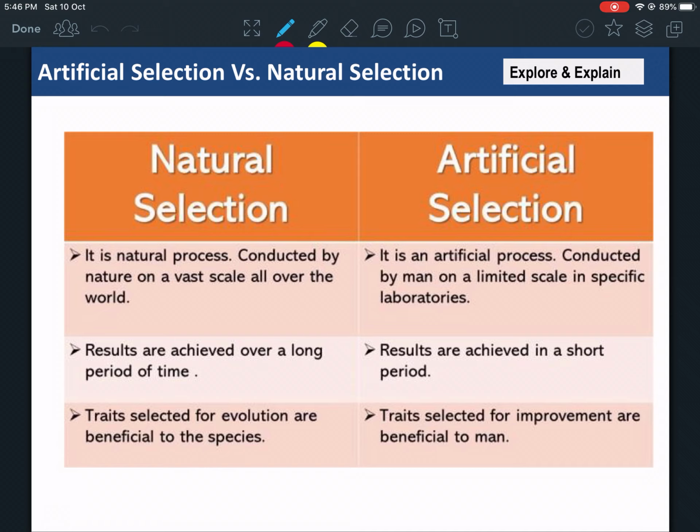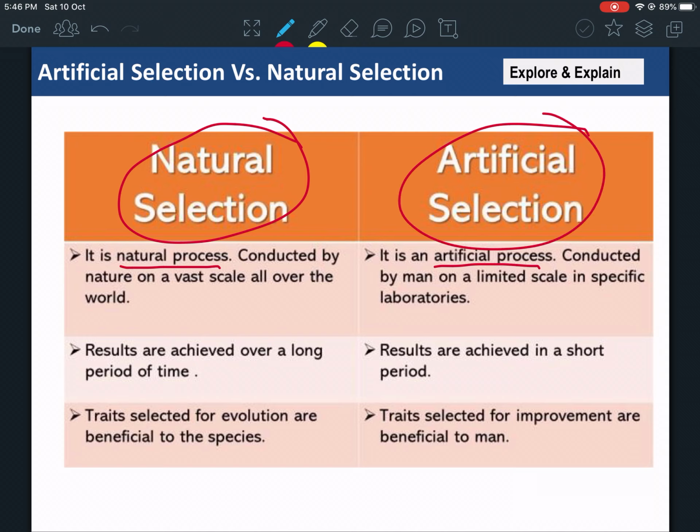The main difference is that natural selection is a natural process, and artificial selection is controlled by humans. Natural selection is controlled by nature. Humans have no control over natural selection. So that's the first difference.